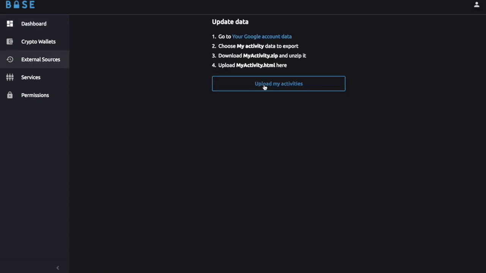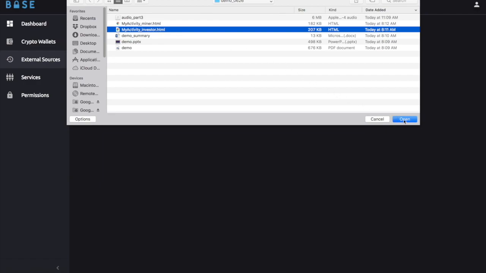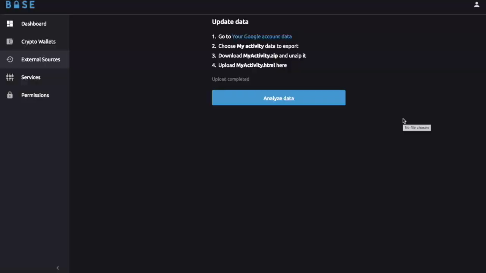I'm showing now how to import your search history from Google. Google provided a tool to export your data, and I'll show how to import this into Base. This is the file I downloaded from Google, and now I'm loading it into Base. Okay, so I loaded my search history, and it is stored encrypted in Base.